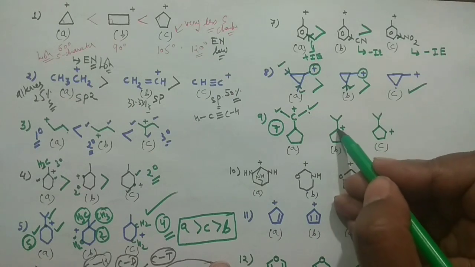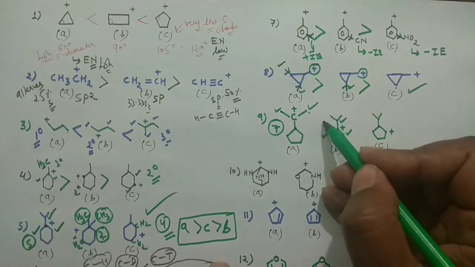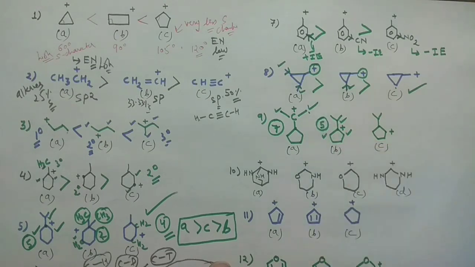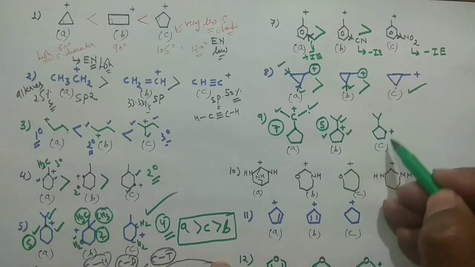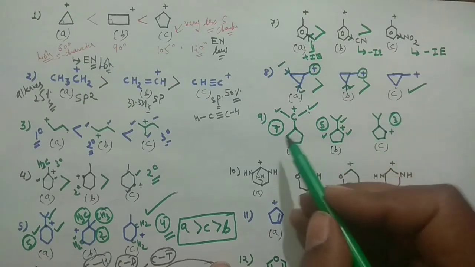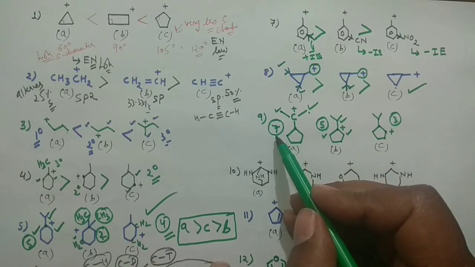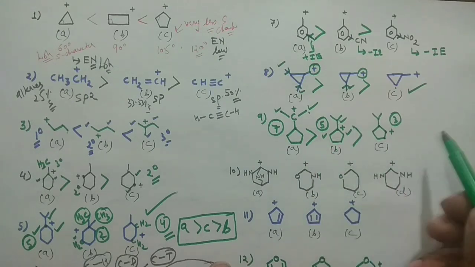In that case you can see 2, 2, 4 and 1, 5 hyperconjugative structures. And in that case, 2 and 1, 3 hyperconjugative structures. So higher the hyperconjugative structures, higher would be the stability. Based on this ground, A would be the most stable and C would be the least stable.